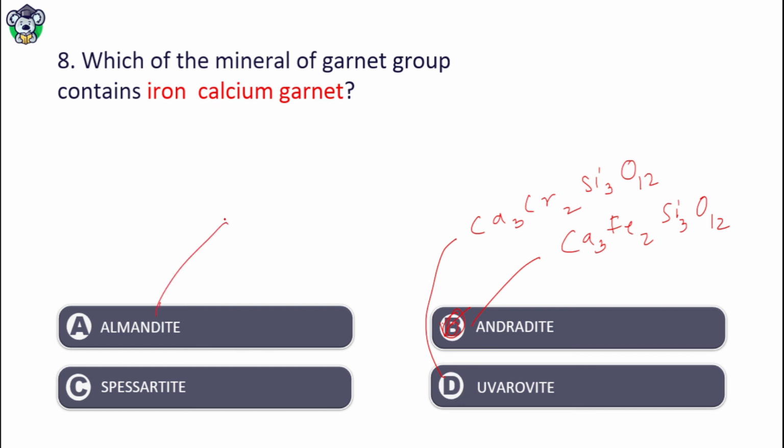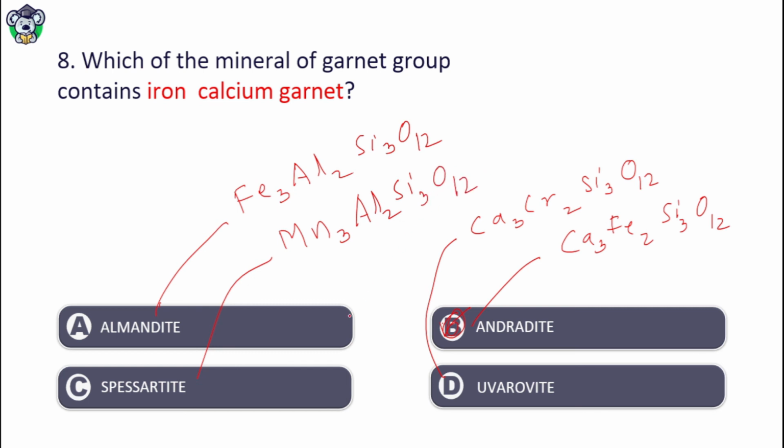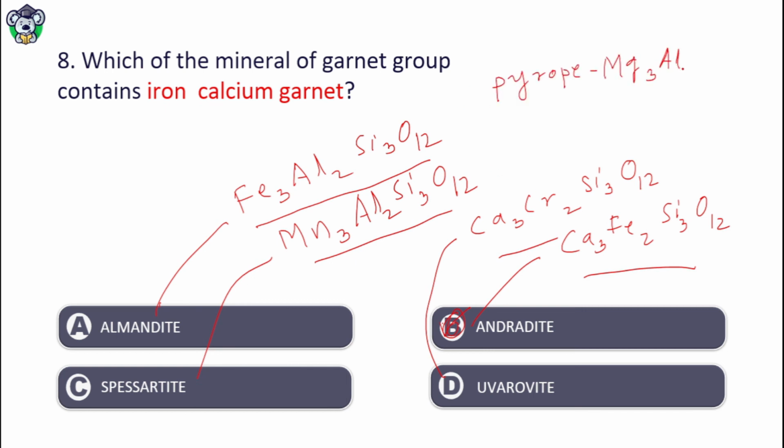Almandine formula is Fe3Al2Si3O12. Spessartite contains manganese, so Mn3Al2Si3O12. Remember all these formulas so that you can answer it. And there is also pyrope, Mg3Al2Si3O12.